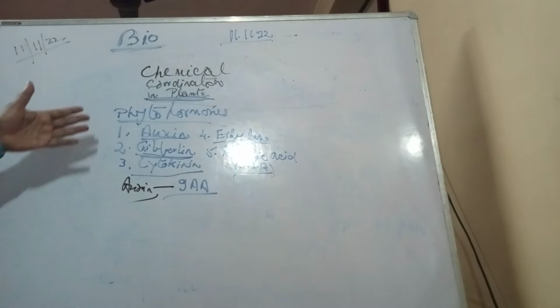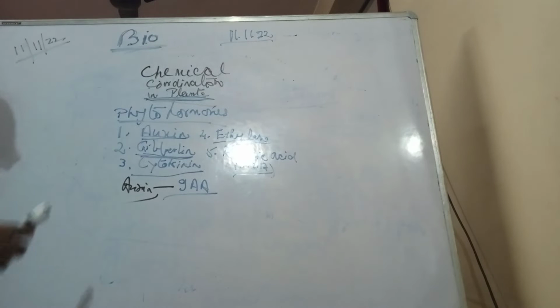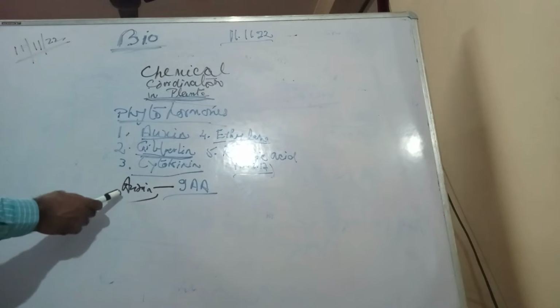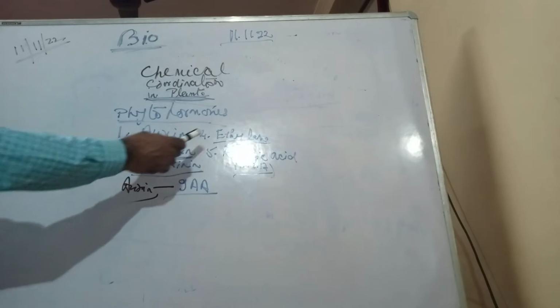The chemicals which are responsible for these movements of the parts of the plants, and growth, are these hormones: auxin, gibberellin, cytokinin, ethylene, and abscisic acid.